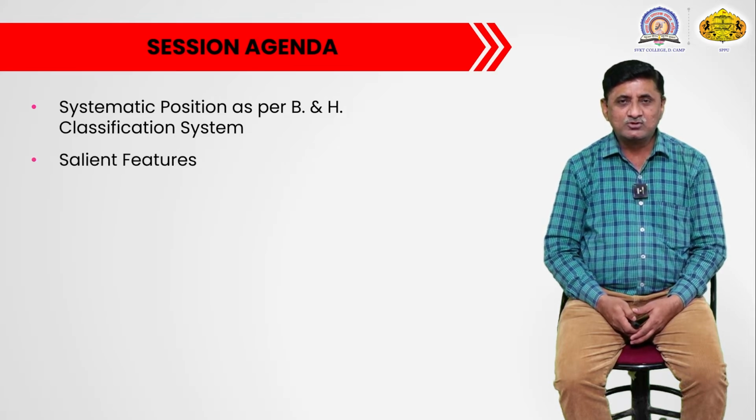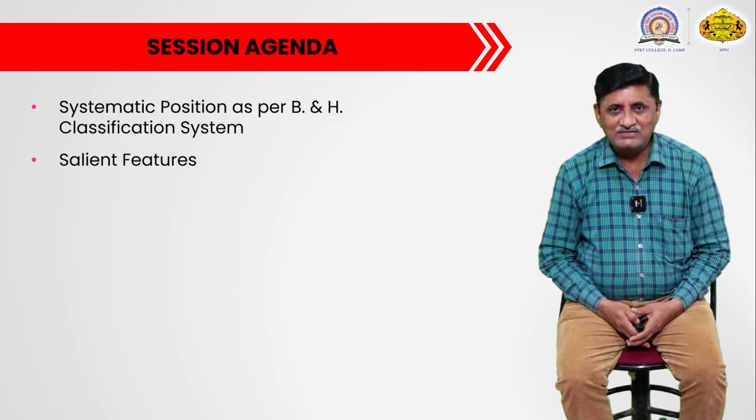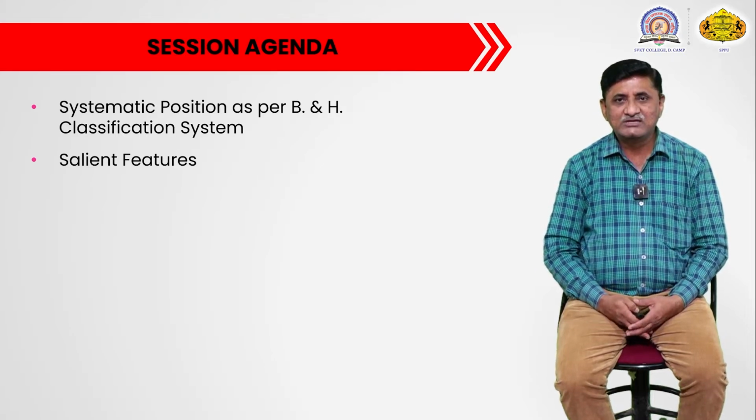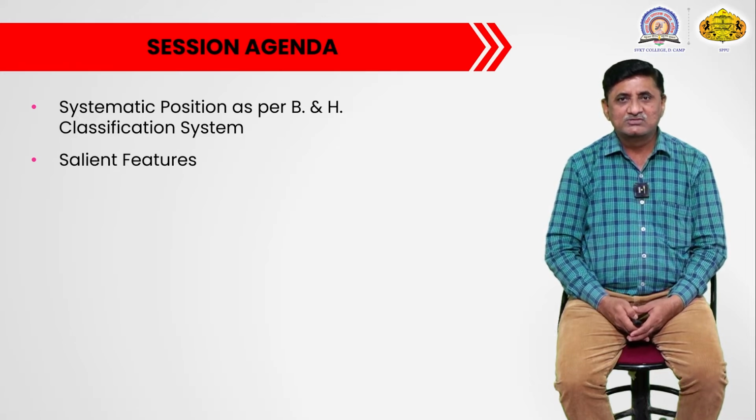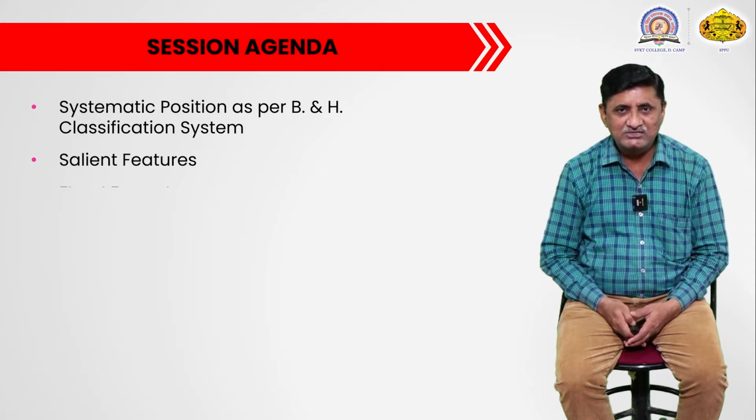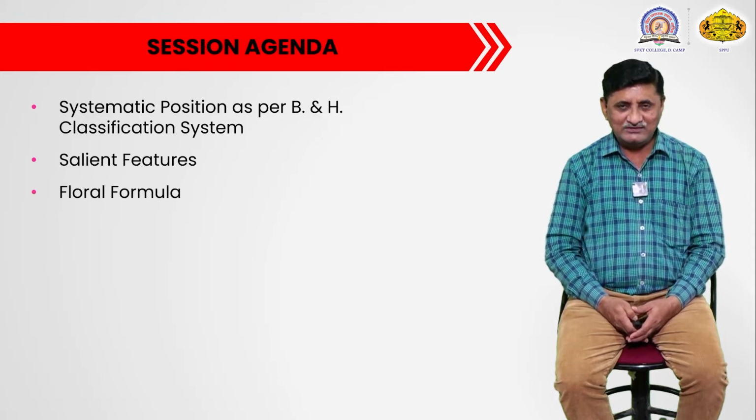After that, we also have to see the salient or diagnostic characters that occur in the plants of the family. So under this class, we will study the family Amaryllidaceae, its classification and salient features or distinguishing characters.